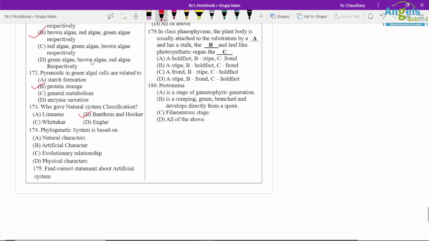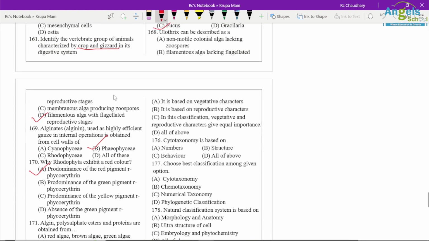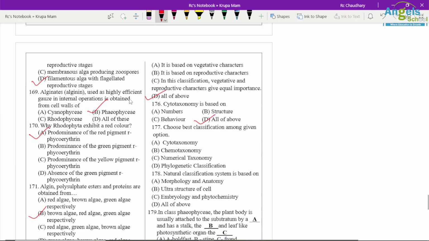Phylogenetic system is based on an evolutionary basis. Find the correct statement for artificial system. It is based on vegetative characters, it is based on reproductive characters, vegetative and reproductive characters are given equal importance. So all are correct options. So all of the above. Cytotaxonomy is based on number, structure and behavior of chromosomes. Again all of the above options are correct. Choose the best classification in the given options. So only phylogenetic classification is the best to date.